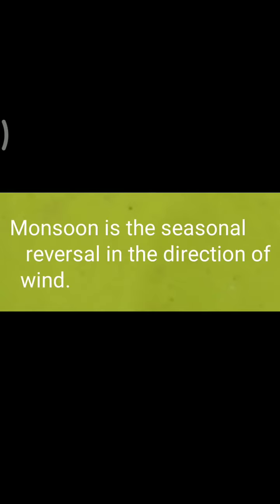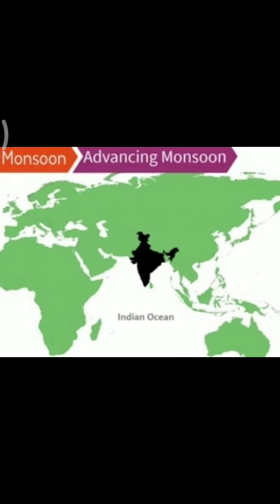India, climate, natural vegetation and wildlife. So today we will discuss the mechanism of monsoon. Monsoon is the seasonal reversal in the direction of wind. And there are two conditions. First is advancing monsoon and second is retreating monsoon.